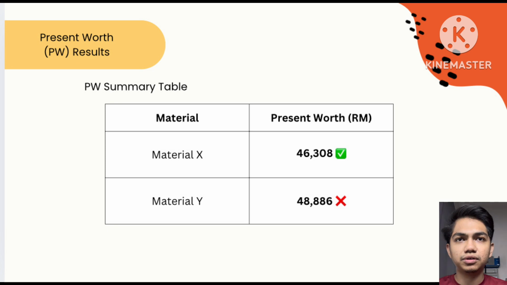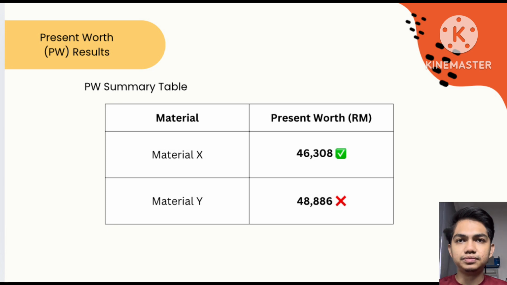Present worth for PW result. From the table, material X has a present worth of about 46,308, while material Y has a higher present worth of above 48,868. This means material X has a lower total life cycle cost, which is very important for capital intensive aerospace project.